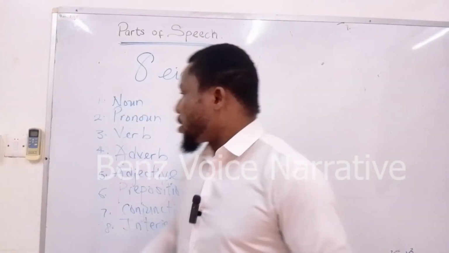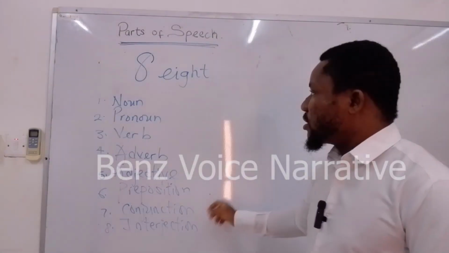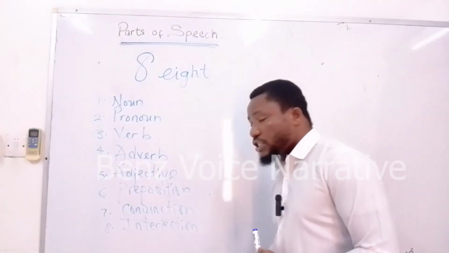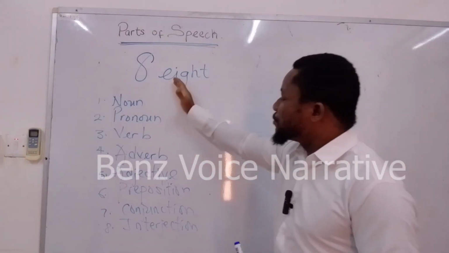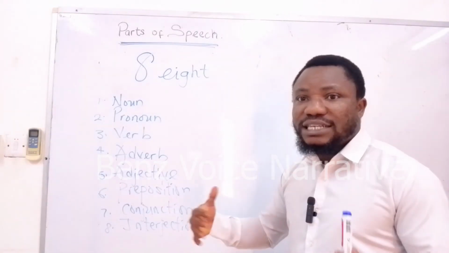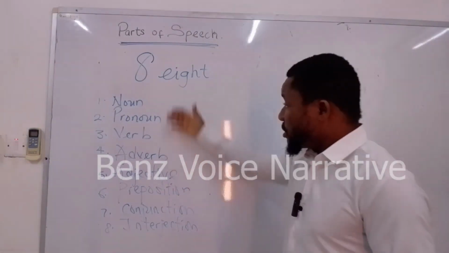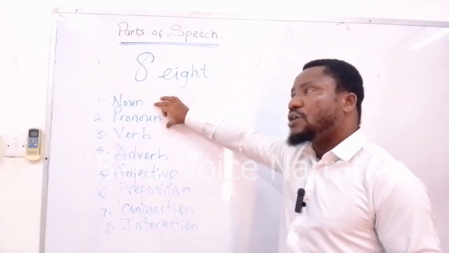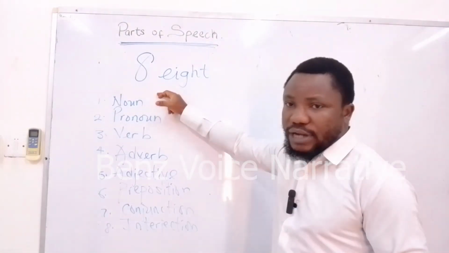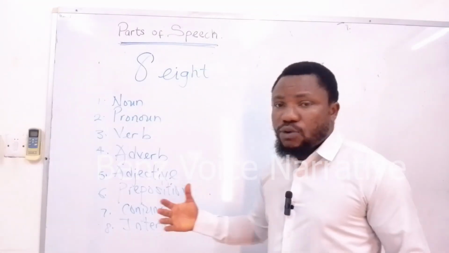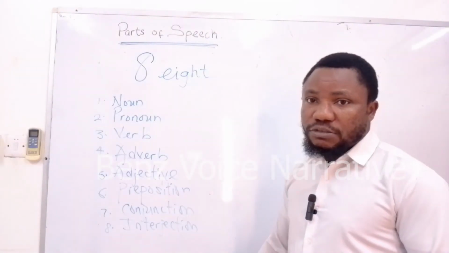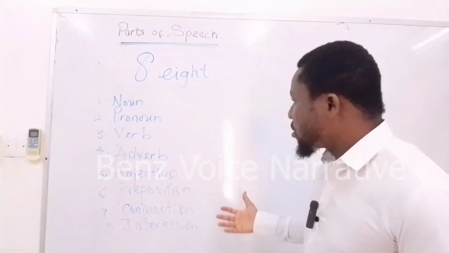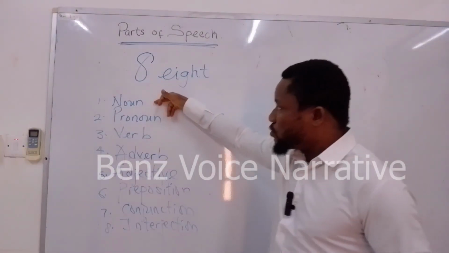So these are the 8 parts of speech in English: the noun, the pronoun, the verb, the adverb, the adjective, preposition, conjunction, and interjection. I love to arrange this way so that you can easily remember them. There is no unique way of arranging or listing the parts of speech. You can start from the last, you can start from the middle. It doesn't matter where you start. I like to start this way.